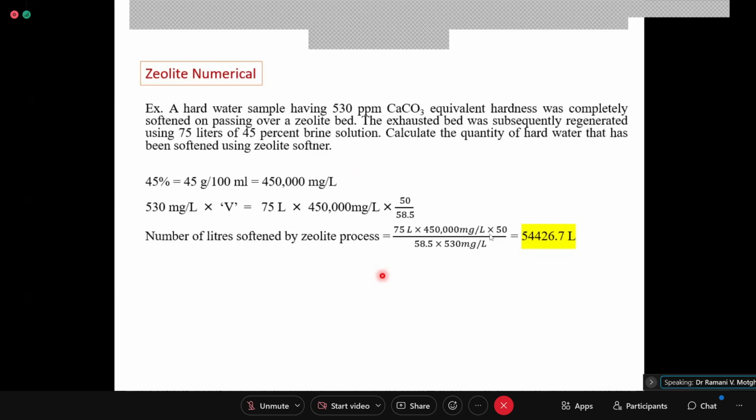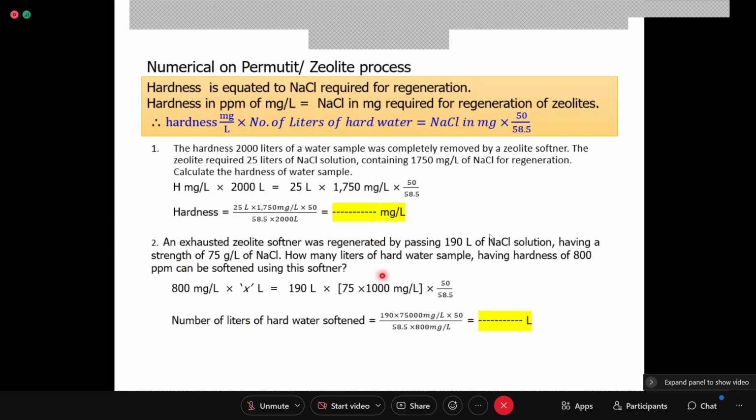Yes, ma'am. Can you please show the previous slide? You see, I have taken a few numericals only, and I try to cover all types of numericals which can be there in the simplest way in a single step reaction.